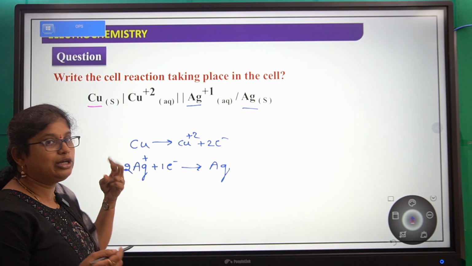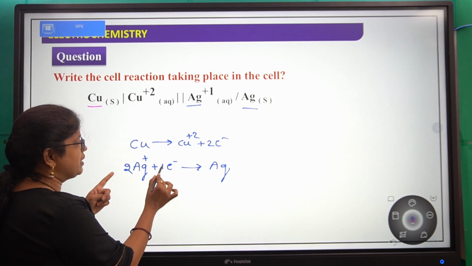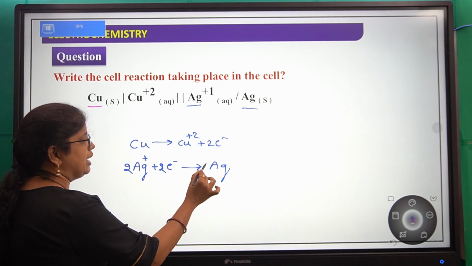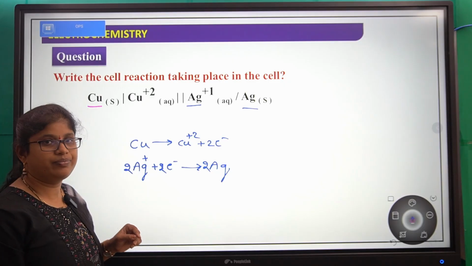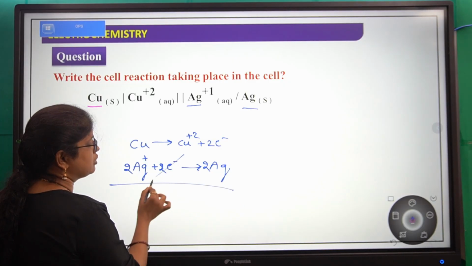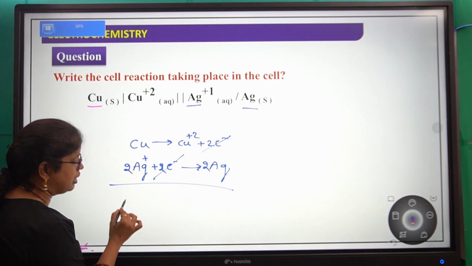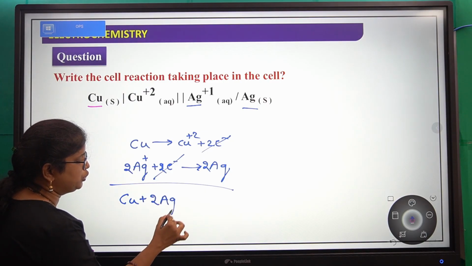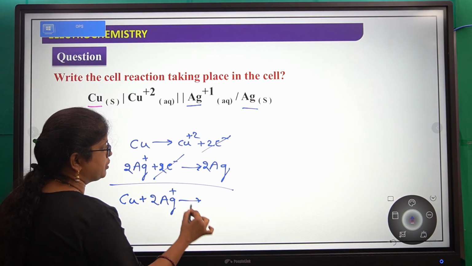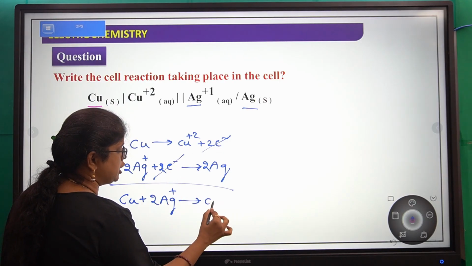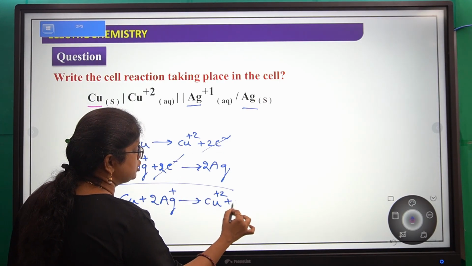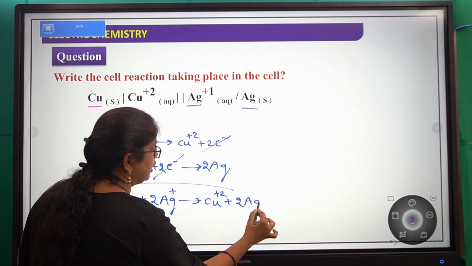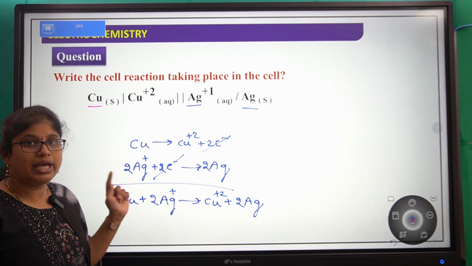So the 2 Ag plus take 2 electrons and give 2 Ag. Now the 2 electrons get cancelled. Cu plus 2 Ag plus gives, what are the two products? Cu plus 2 plus 2 Ag.